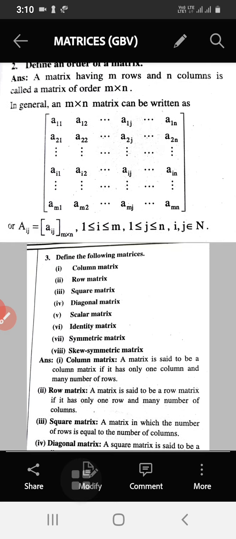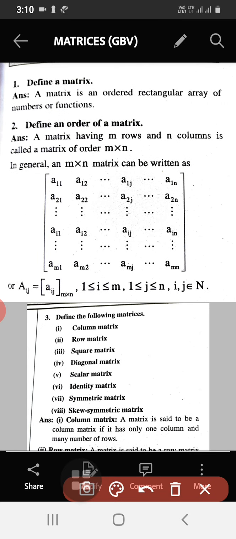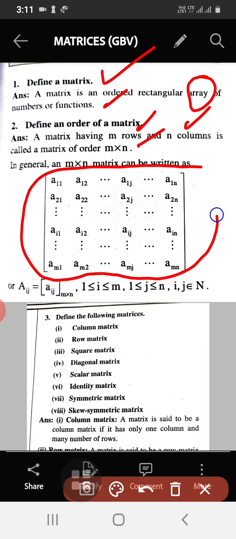So here notes are there. See what points we have discussed here. Define a matrix. A matrix is an ordered rectangular array or arrangement of numbers or functions. Then the order of a matrix having m rows and n columns is called a matrix of order m cross n. So you don't worry about this. This is the general notation of matrix. Generally you can write that as A is equal to Aij. Order is m cross n.